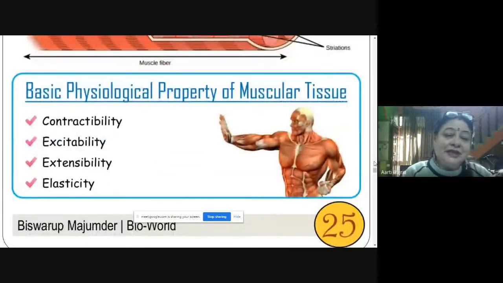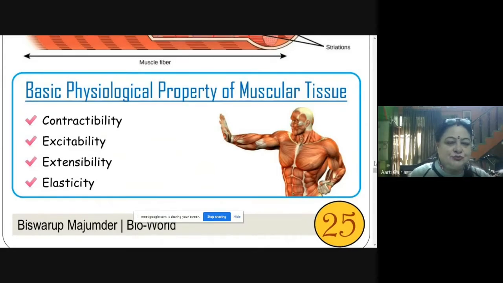Now the basic physiological properties of muscle fibers are they are able to contract. So contractibility, excitability, extensibility and elasticity. Elasticity is like a rubber band. The elasticity is there, extensibility is there, excitability is there and contractibility is there in the muscle tissue.